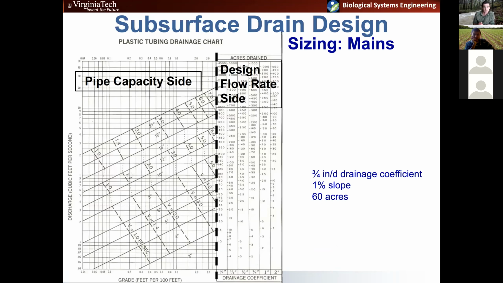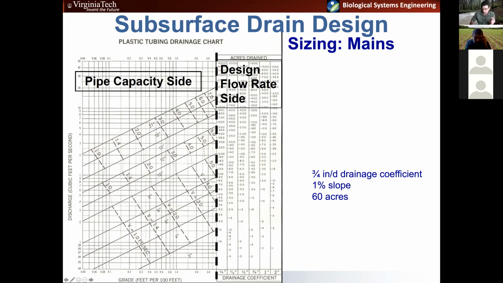So again, this is from the drainage guide, and all we're showing here is the design flow rate side of the table, right? So it's got the drainage coefficient and then the acres that we're planning to drain. And then over here, it gives us the pipe size and the velocity of the flow in that pipe. It also gives us the discharge we can expect.